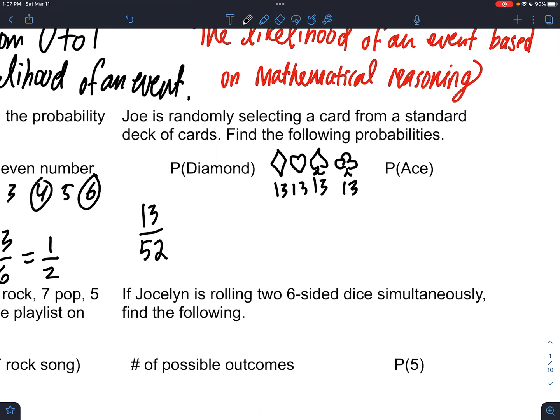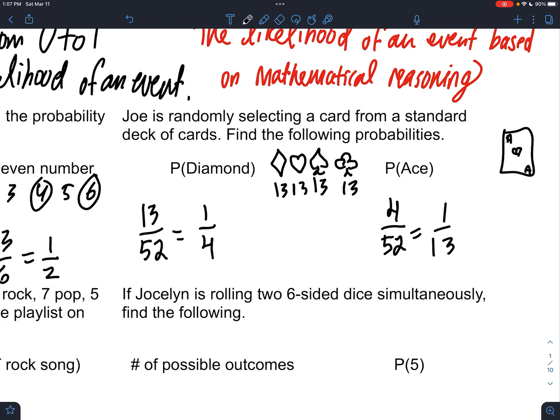Okay? So the probability of getting a diamond would be 13 of those diamonds out of the 52 cards in the deck. Think 52 card pickup. So this is 1/4. And the aces, every suit, every logo, they have an ace, and an ace is a number 1. So the card would look something like this.